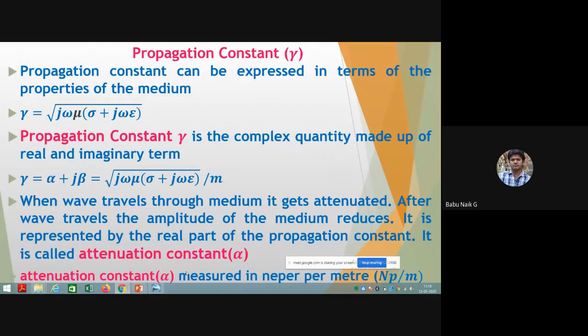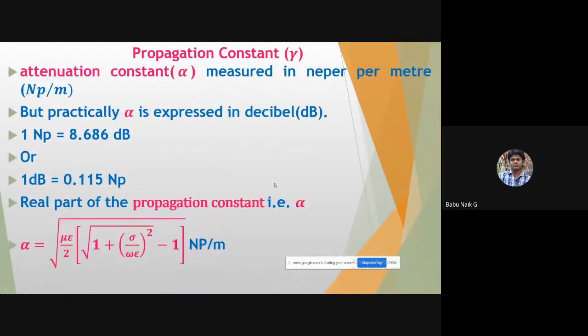Further, what is a Napier? One Napier is equal to 8.686 decibel. And conversely, you can write that one decibel is equal to 0.115 Napier.